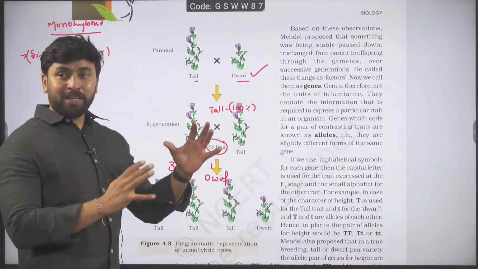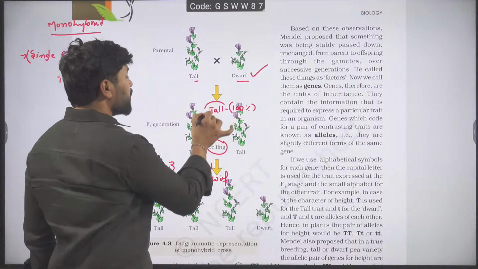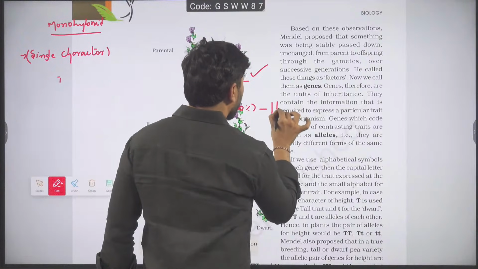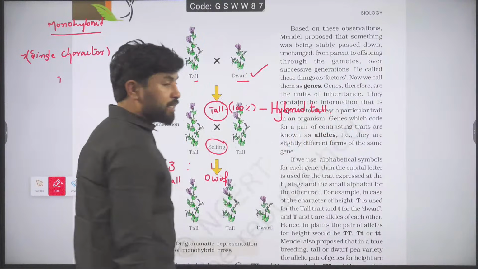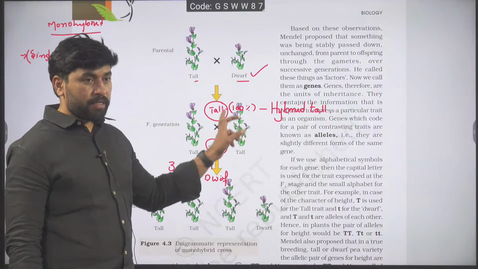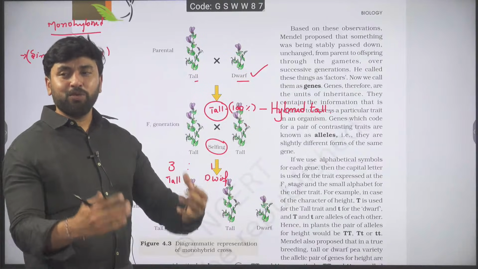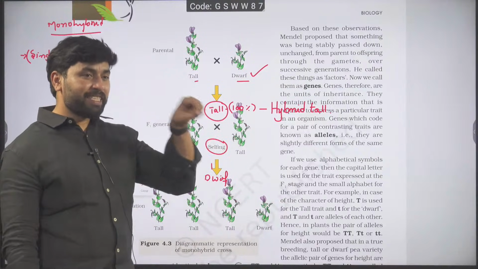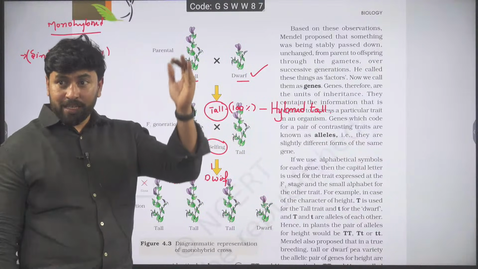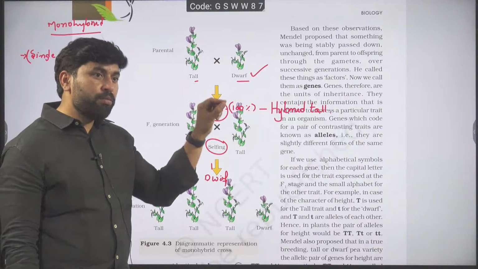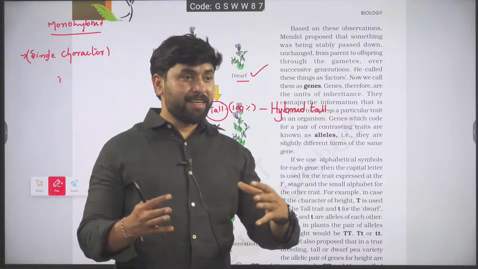Then he found that tall and dwarf both are produced as progeny from only a tall plant. That means this tall is not pure tall. This tall is hybrid tall. Why are you saying it is hybrid tall? In this tall plant, dwarf nature or dwarf phenotype is also there, but it could not express. The phenotype that expressed in the F1 generation, he named it dominant. The phenotype that could not express in the F1 generation, but is expressed in the F2 generation, he named it recessive.